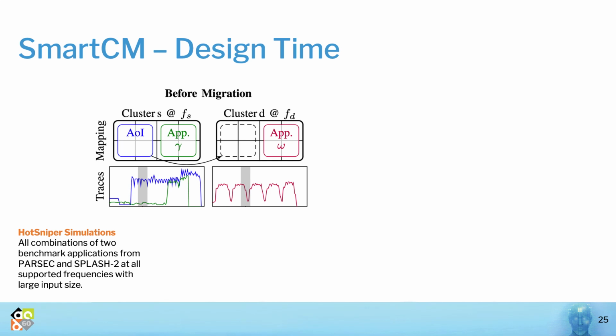To build SmartCM, we start by running multiple simulations on the Hot Sniper simulator with all combinations of two benchmark applications from Parsec and Splash2 at all supported frequencies with the large input size. Having all the possible combinations makes it possible to emulate application migration scenarios where initially an application of interest, AOI, is running with an application gamma, then migrated to another cluster to co-run with another application omega.